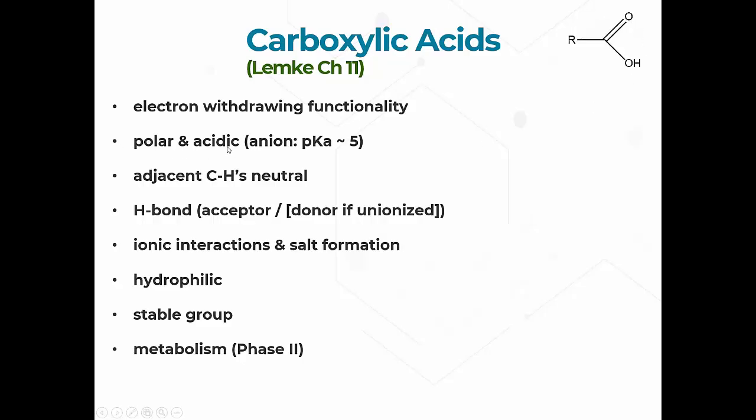It's acidic. This proton is lost at a pH of about 5. At that pH, this will be half protonated, so it'll be half minus charge and half with the proton on it. That's the definition of what a pKa is. We'll talk about this when we talk about acids and bases.